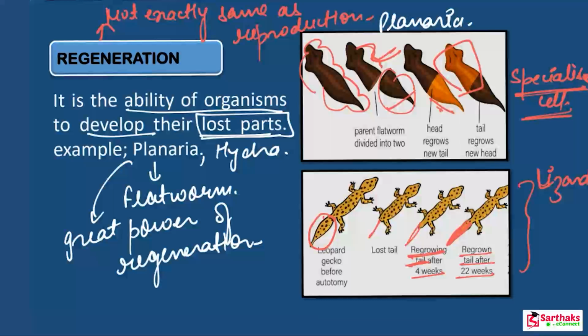Okay, so if all multicellular organisms are not able to regenerate, that's why I'm saying regeneration is not exactly the same as the reproduction process, because it happens accidentally. Regeneration happens accidentally, while fragmentation, as I told you, is actually reproduction. So there is a little bit of difference between fragmentation and regeneration. Regeneration occurs accidentally. Okay, this is not exactly the same as the reproduction process. Got it?